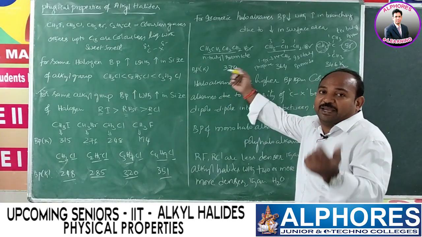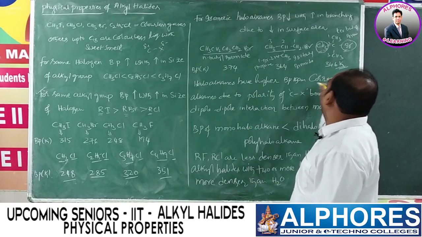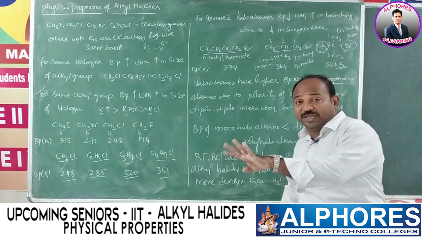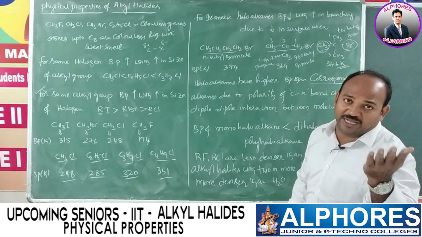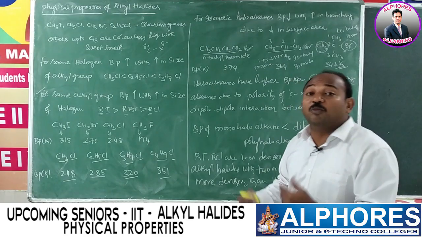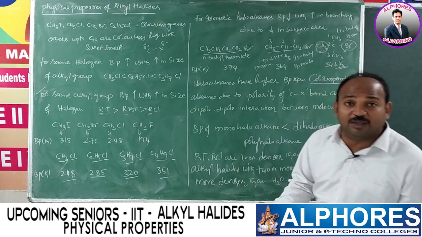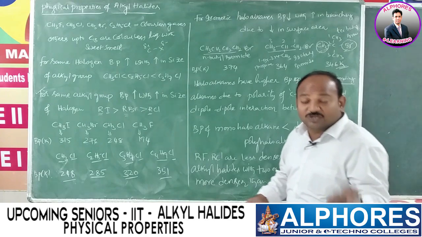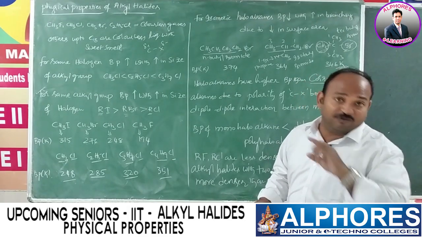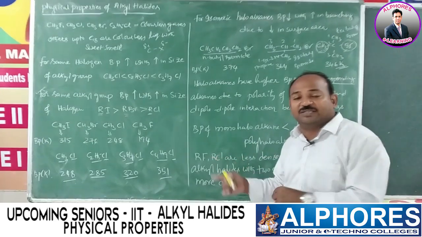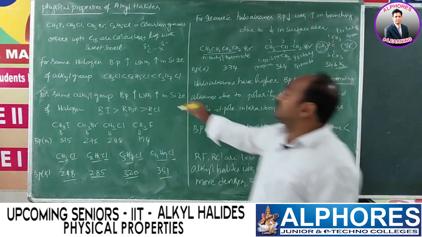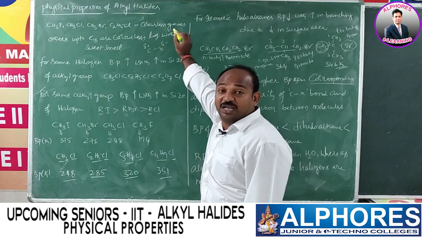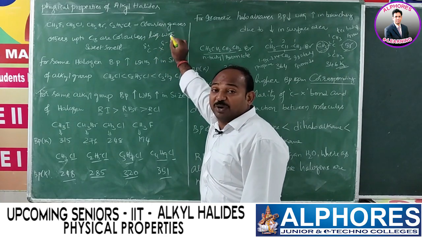But here we are comparing alkanes having the same number of carbons, the corresponding alkanes. So a 4 carbon atom containing alkane and a 4 carbon atom containing alkyl halide. If you compare, obviously the alkane has less boiling point, the alkyl halide has more boiling point. Why do alkyl halides have more boiling point even though both have the same number of carbon atoms? Because in alkanes only C-C bonds and C-H bonds exist, which are non-polar, whereas in alkyl halides C-X bonds exist. As we discussed, in C-X bonds, carbon bears a partial positive charge and halogen bears a partial negative charge. So this partial positive charge and partial negative charge are nothing but dipoles.